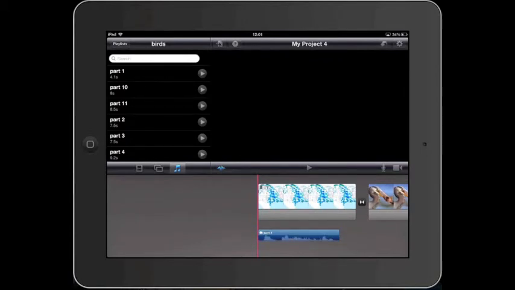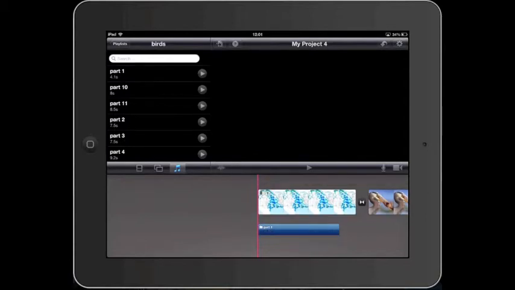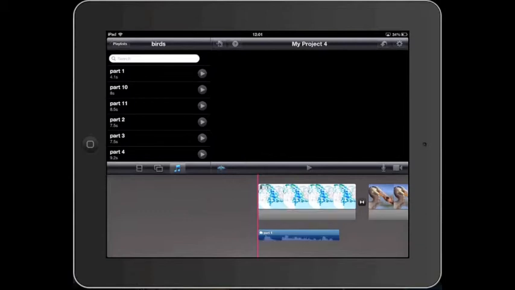You'll notice that I can see the waveforms here, and that's because this little button here is blue. If it's off, it's grayed out, you won't be able to see the waveforms. So if you prefer it on, just make sure it's highlighted blue. So my audio is sitting down underneath the first photograph.